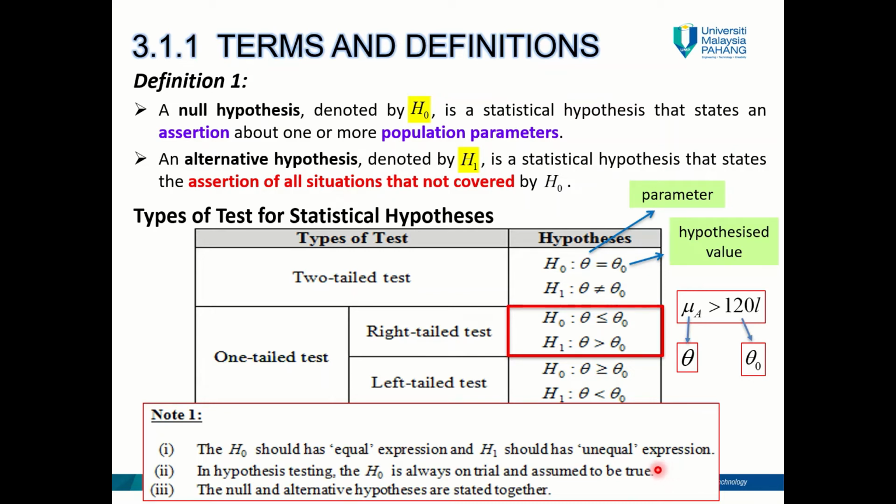So this is important, please take note of this. H null is always on trial and assumed to be true, okay? And then the null and alternative hypotheses are stated together. Which means that in a hypothesis testing, you should have both H null and H1 written in your steps, in your procedure. You should have both H null and H1.